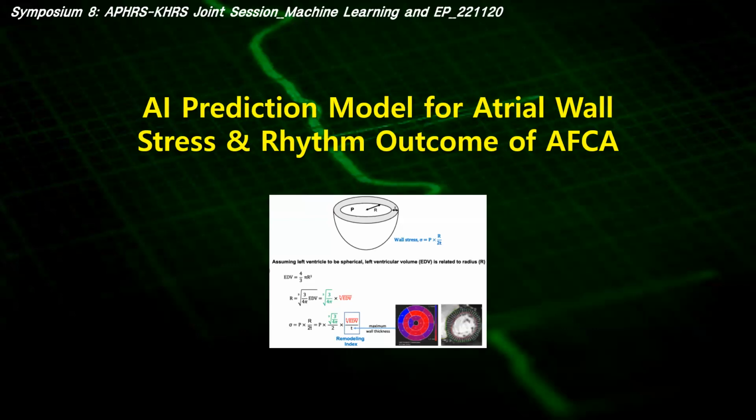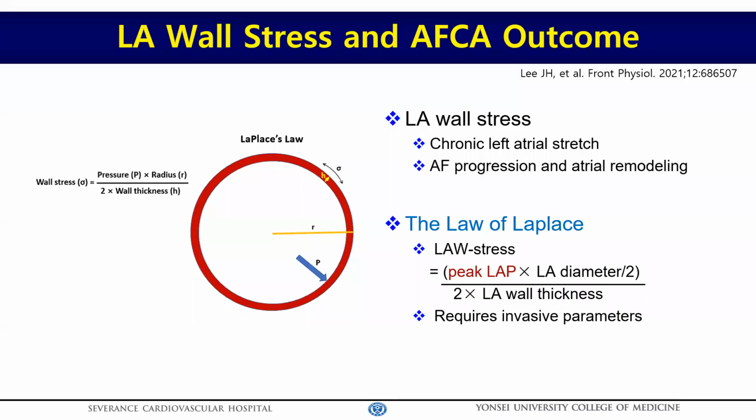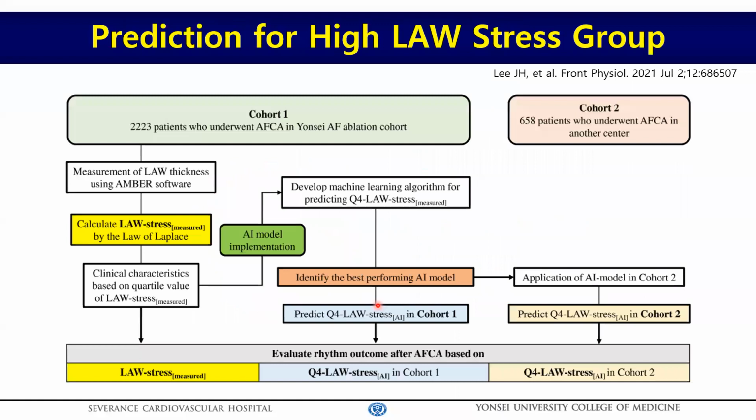And the first model is the prediction model for LA wall stress. Atrial wall stress, stretching the left atrium, plays an important role in AF progression and remodeling. However, invasive left atrial pressure or LA wall thickness measurement are required to calculate this LA wall stress based on the law of Laplace.